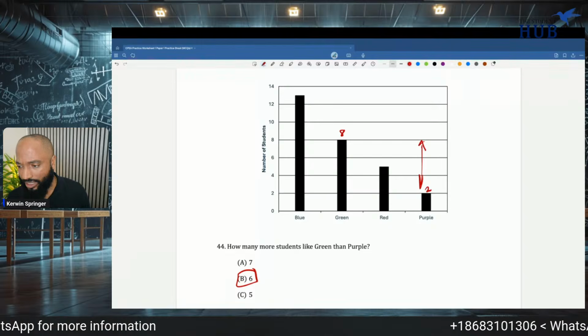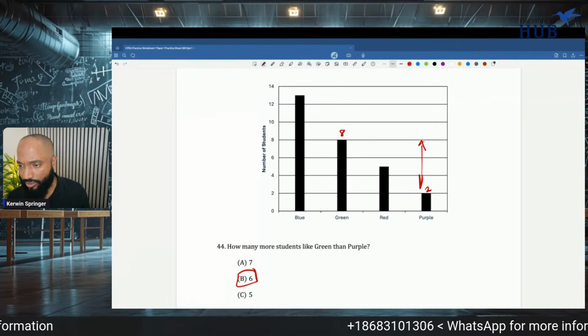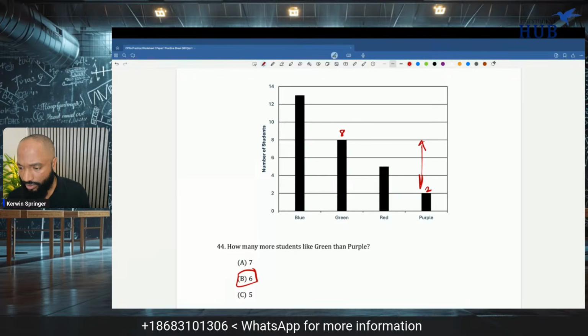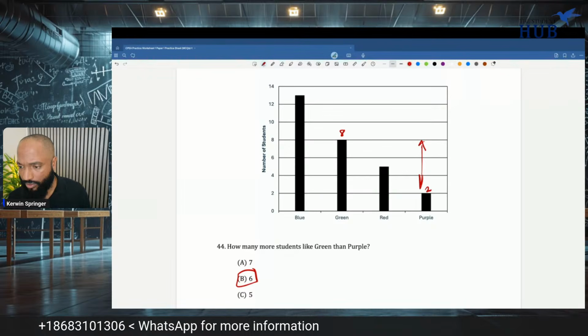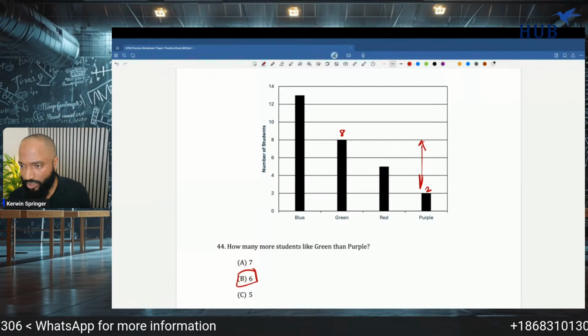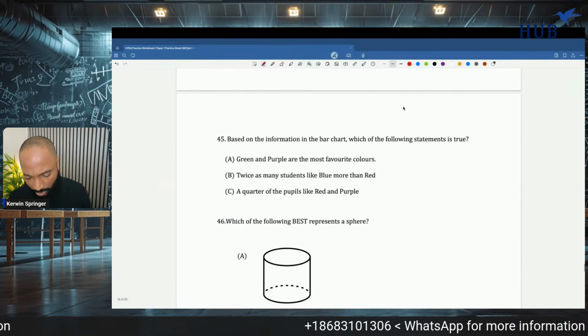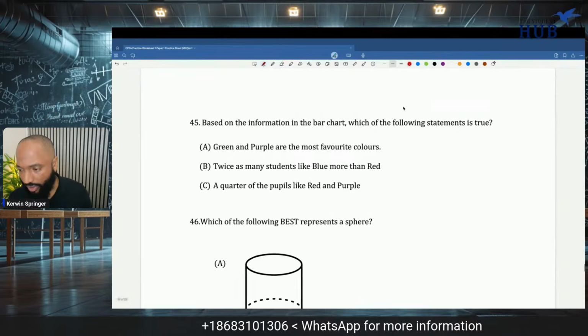Just give me a little second there. Let me show you the next question in the meanwhile. What's the answer for this question? Number 45.